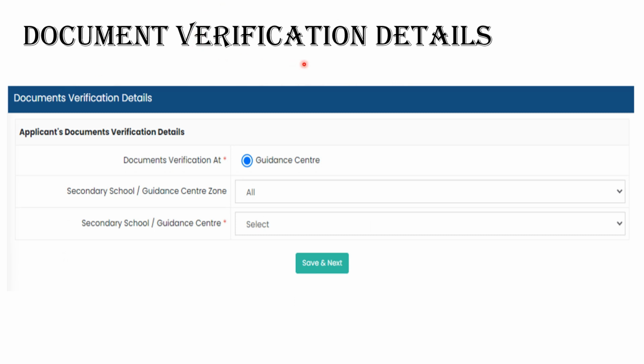Next is your document verification details. Now for the verification of your documents, you can select the guidance center. You will select the zone and then the guidance center will be selected according to the zone that you select. After this, you can save and move to the next part.